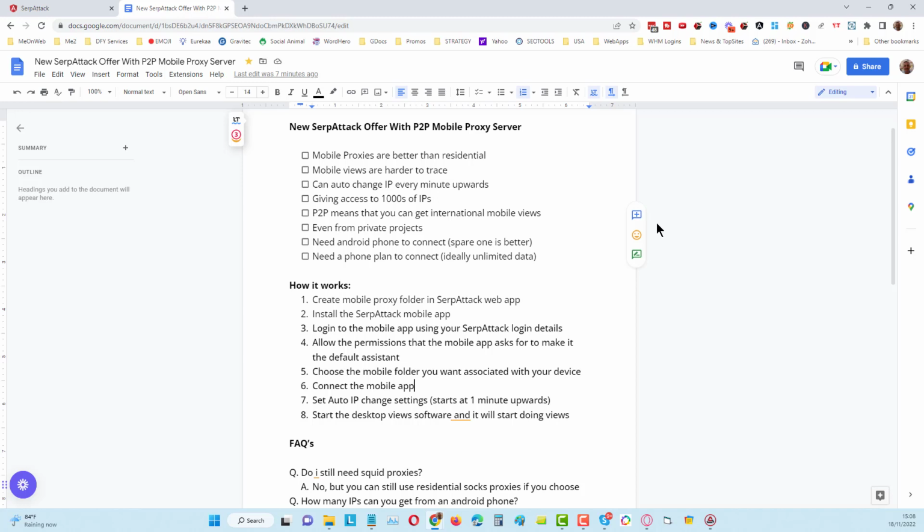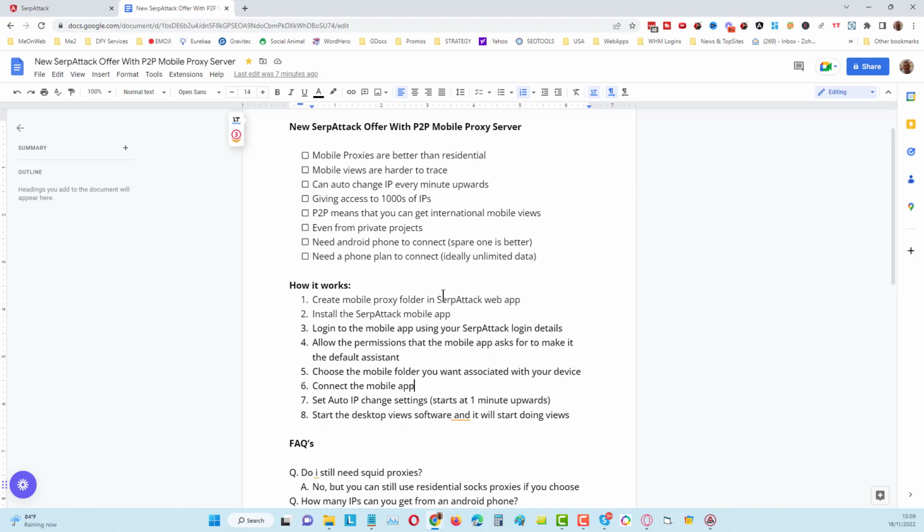IPs from a single mobile phone, then just imagine that instead of being stuck using your phone plan that you have got, say for example for me in Thailand, that means all my views would be in Thailand. But instead of having that problem, what we can do is tap into other people's IPs from their mobile phones as part of the SerpAttack network, so that I can get views from people who have got mobile plans in America, Australia, UK, Canada, etc. Okay, so it's something very unique, something very special.